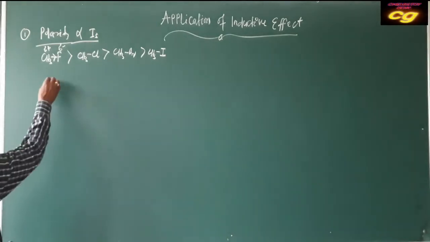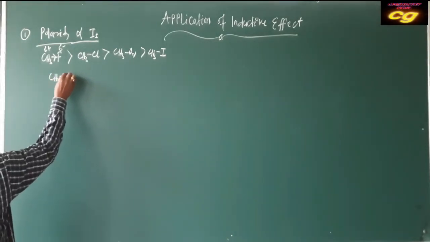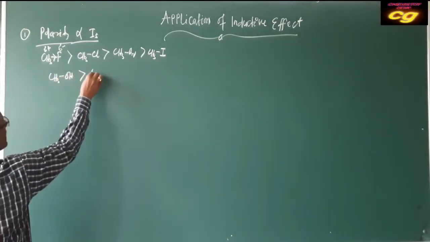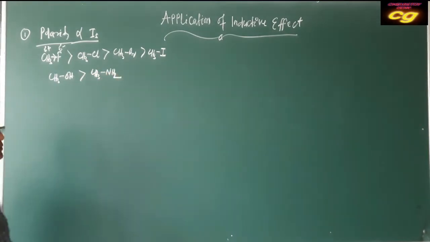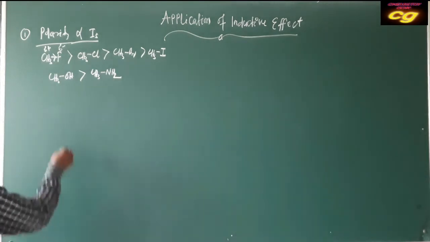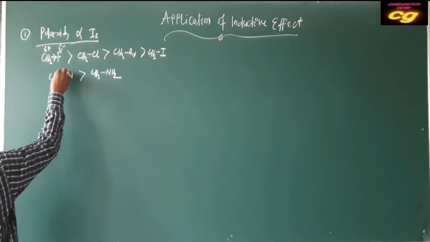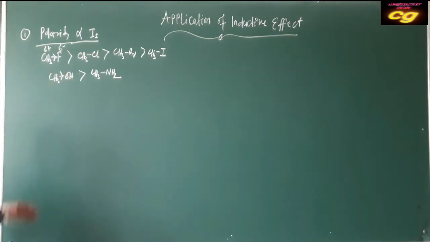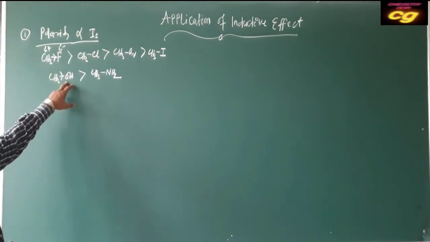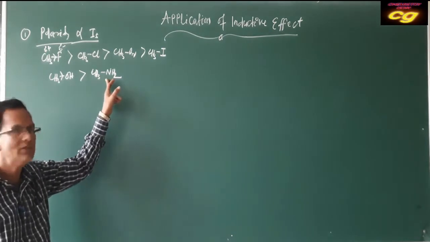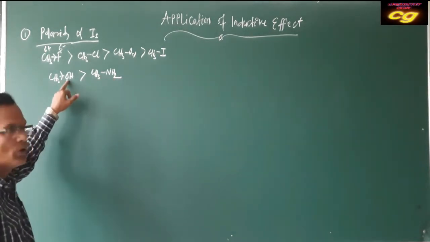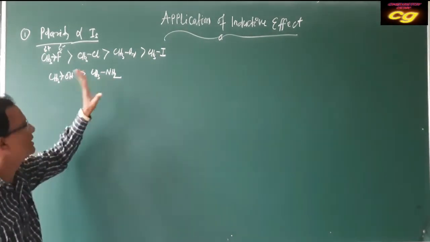Another example, alcohol is more polar than amine. This is due to more minus I effect. We can say here that oxygen is more electronegative, or the electronegativity of oxygen is greater than nitrogen. That's why the C-O bond is more polar than the C-N bond.